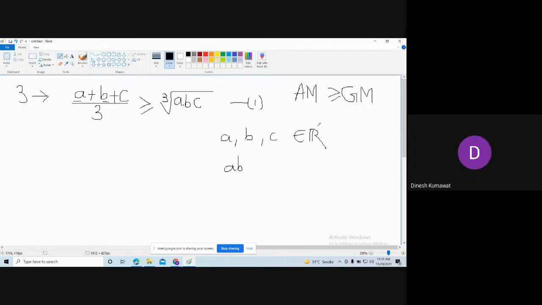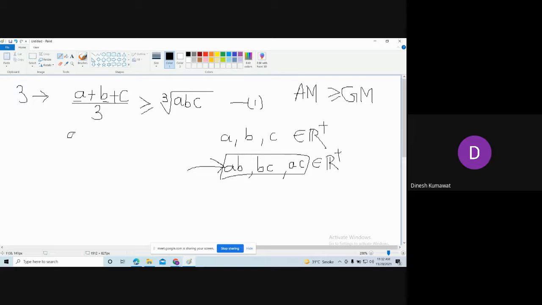In fact, these are positive reals, and the product of two positive reals is also a positive real number. Similarly, BC is positive and AC is positive. So these three numbers belong to R plus. Now apply AM-GM to these three numbers.